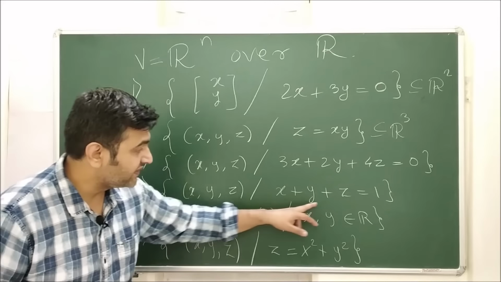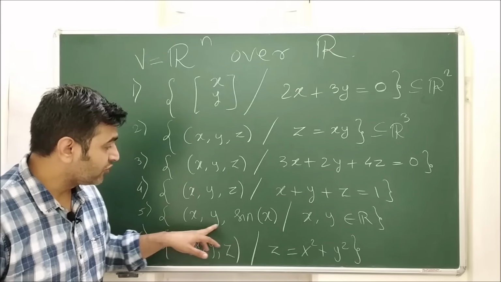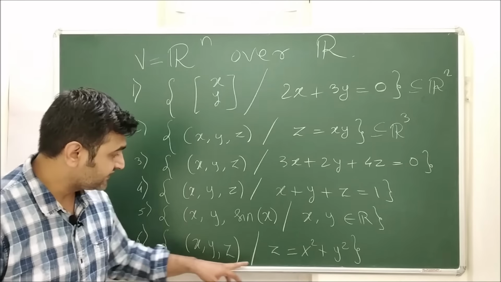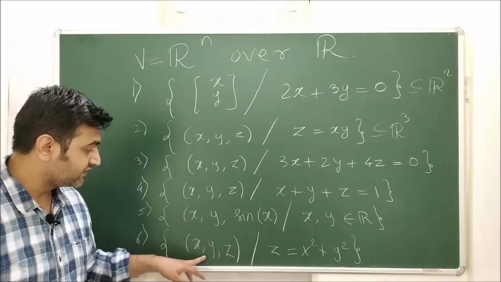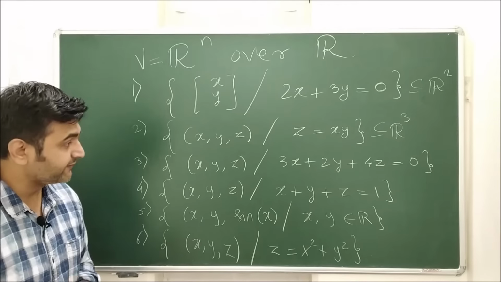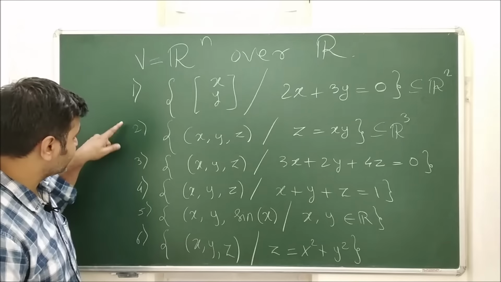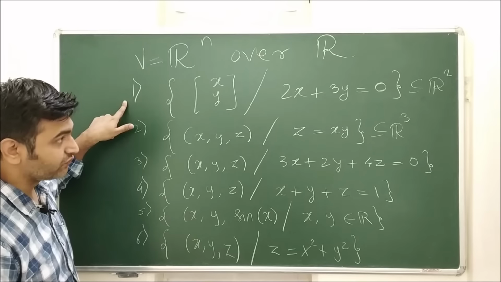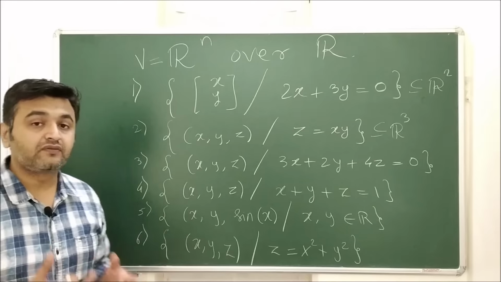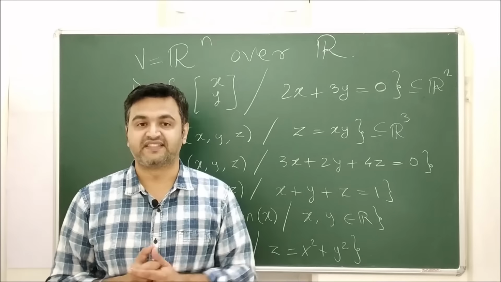This is x plus y plus z equal to 1. And then (x, y, z) such that z is the square of the sum of the squares of the first two components. All these are subsets of R3. This is a subset of R2, and we are going to see which of these subsets form a subspace.